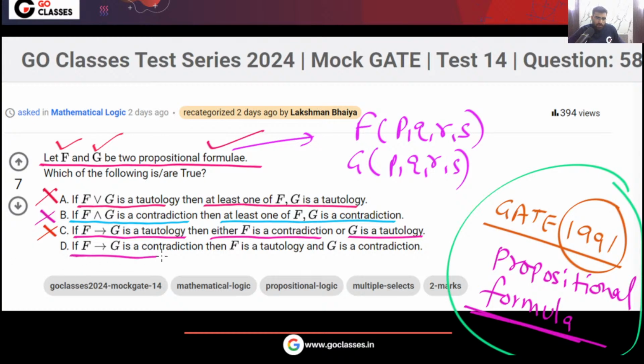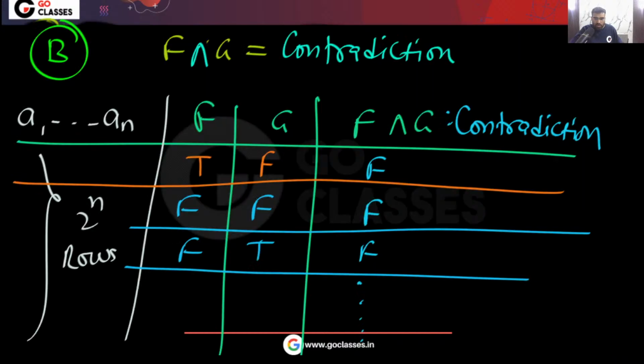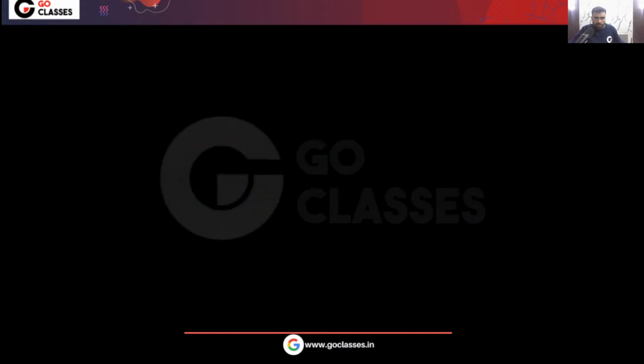Finally, option D: if F implies G is a contradiction, then F is a tautology and G is a contradiction. Can you prove it? Yes, we can prove it, right? Okay, let's see option D. The question is saying that F implies G is a contradiction.